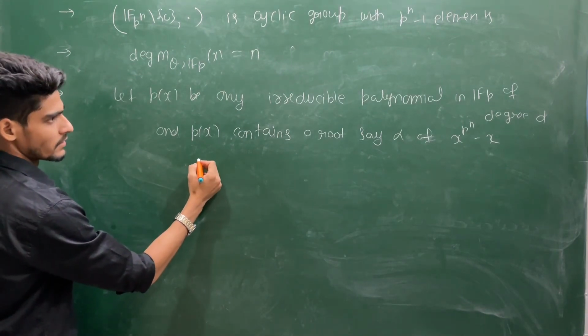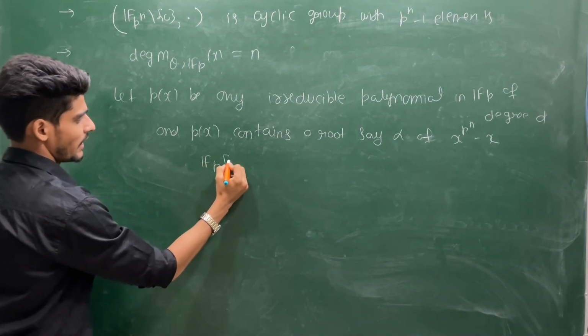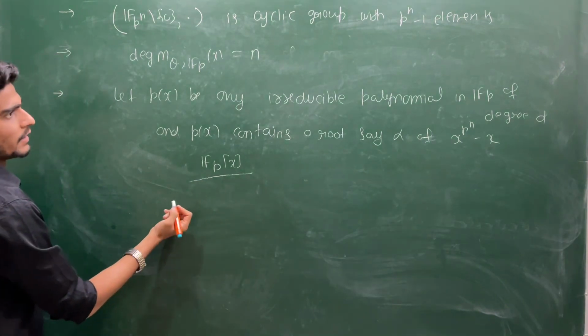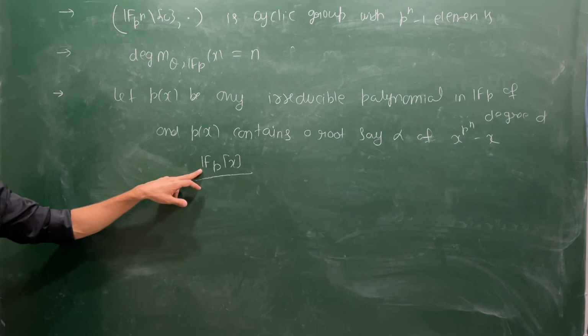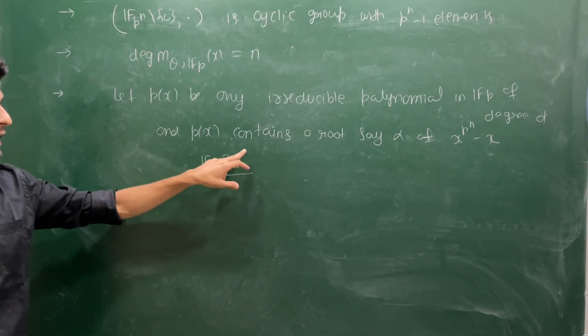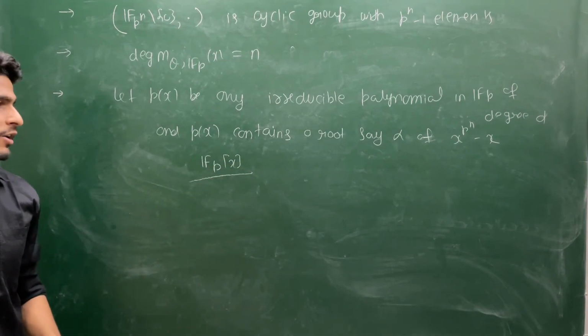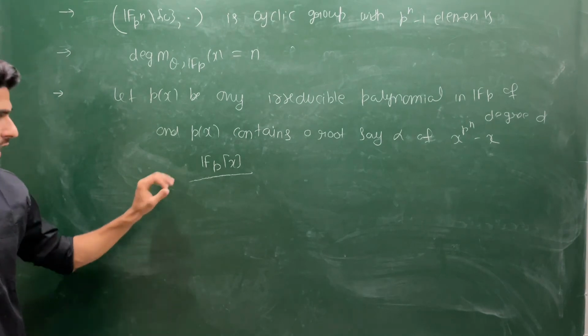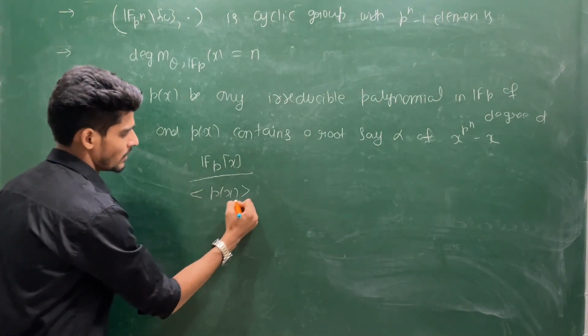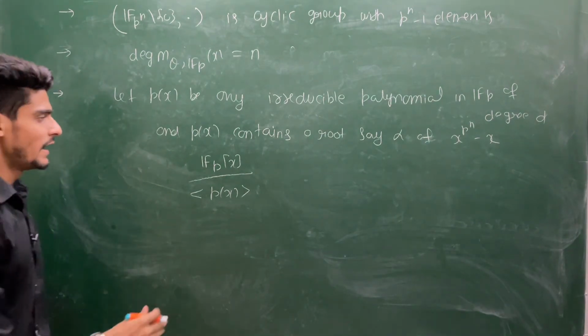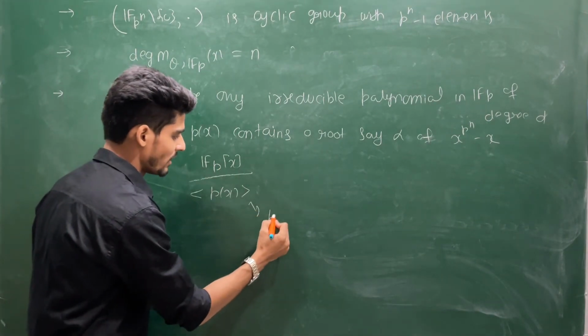Now you generate this Fp[x], and this Fp[x] is a principal ideal domain. So in a principal ideal domain, the ideal generated by an irreducible will always give you a maximal ideal, and the quotient structure will be a field. So this is a field with p power d elements.